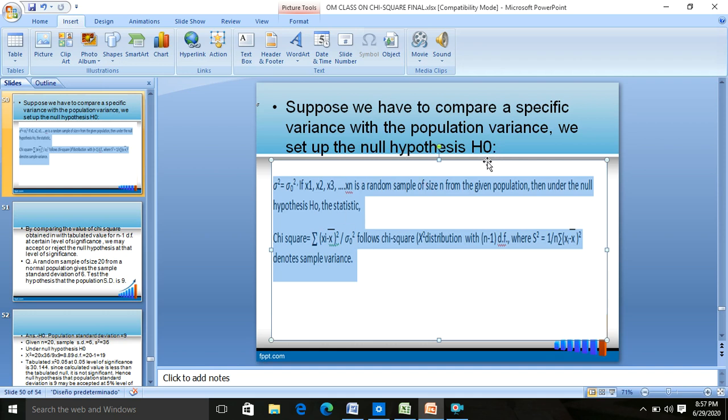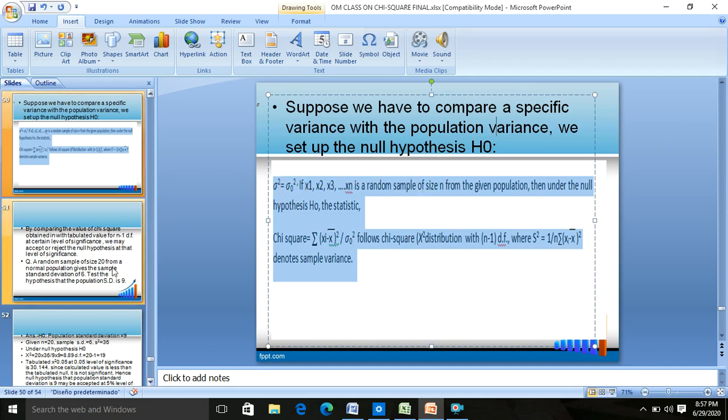The last application of chi-square is to test whether the difference between the sample variance and the population variance is significant or not. That is, sigma square is equal to sigma naught square.